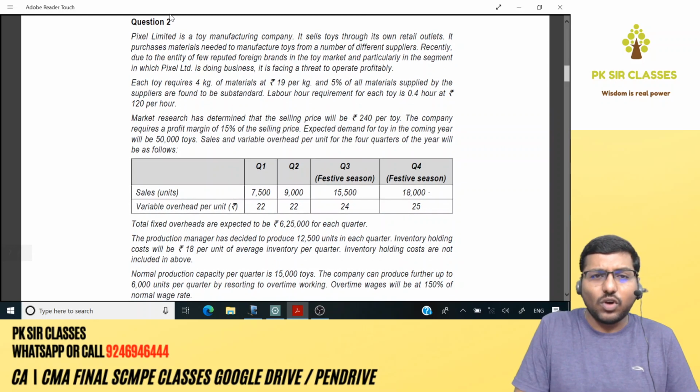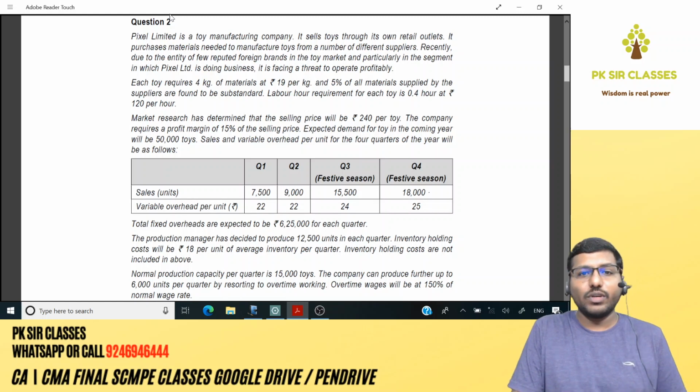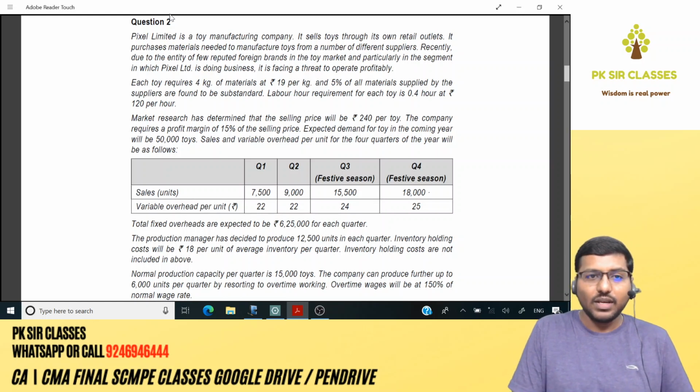So Pixel Limited is a toy manufacturing company. It sells toys through its own retail outlets. It purchases materials needed to manufacture toys from a number of different suppliers. Recently, due to the entry of a few reputed foreign brands in the toy market, particularly in the segment in which Pixel Limited is doing business, it is facing a threat to operate profitably.